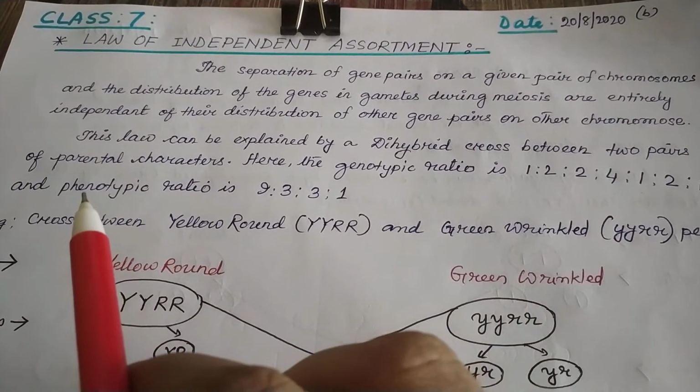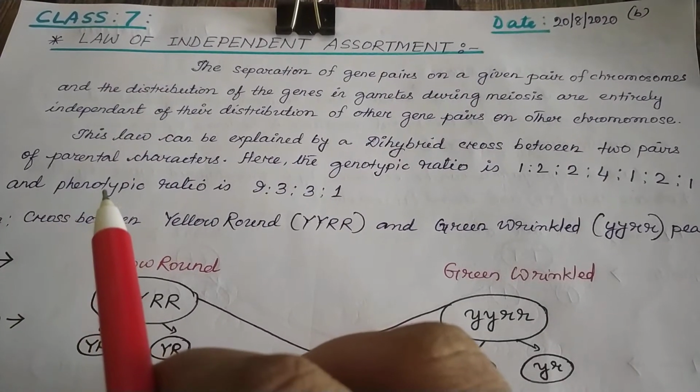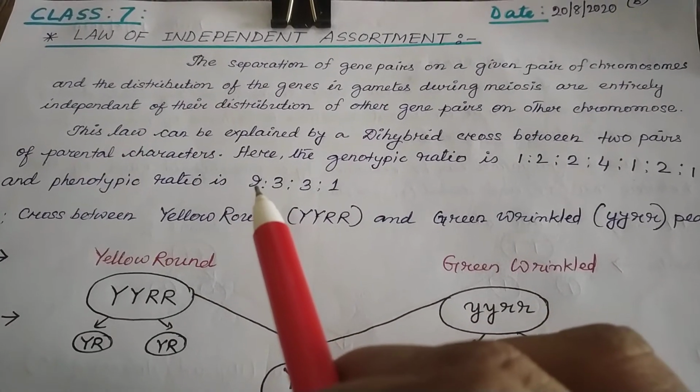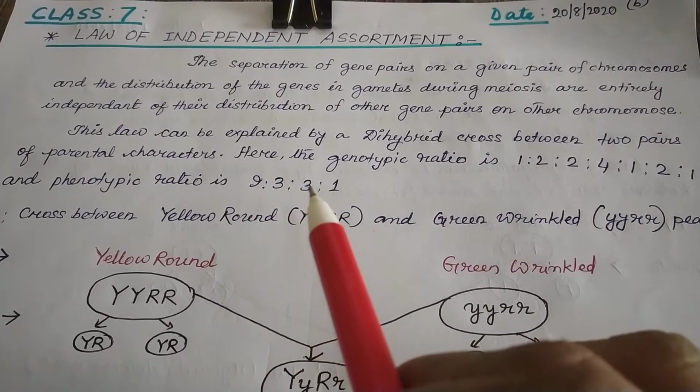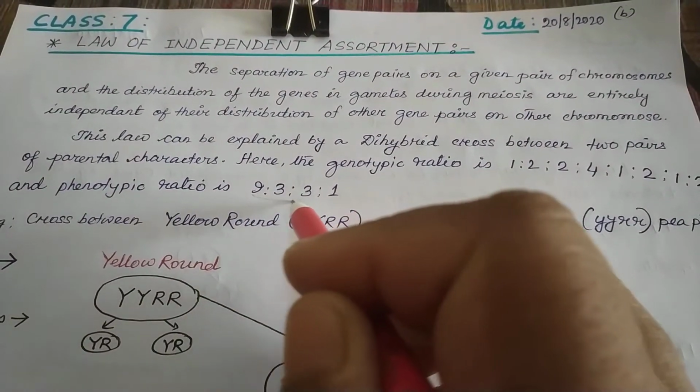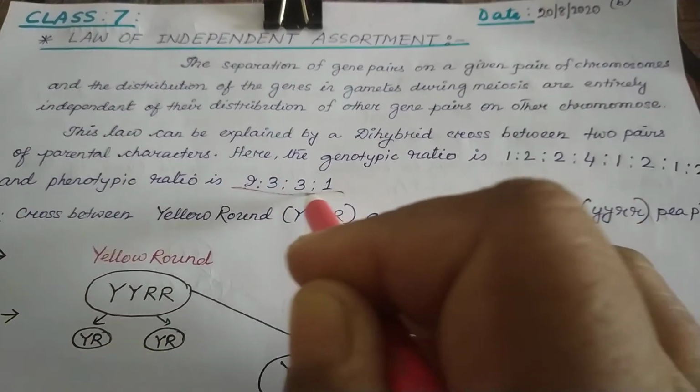But morphologically, meaning how they will look, the phenotypic ratio is 9:3:3:1. You have to remember it. It is important. 9:3:3:1. Okay.